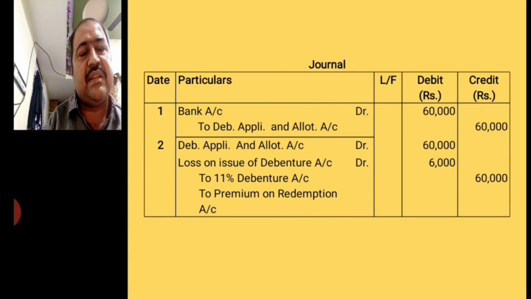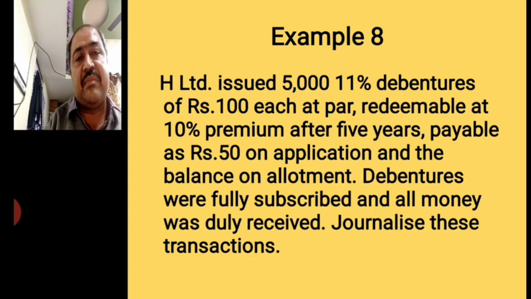So this is the journal entry. Simple, the example is complete. Now the second example, number 8. Here the same kind of example, but the amount is called in installment.